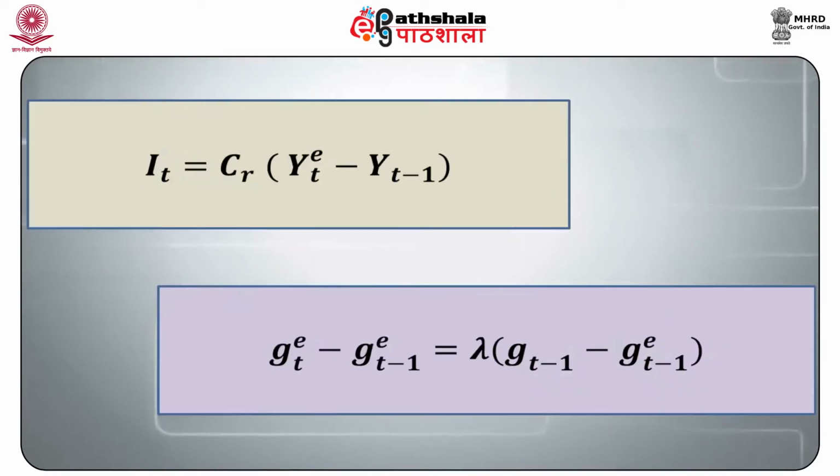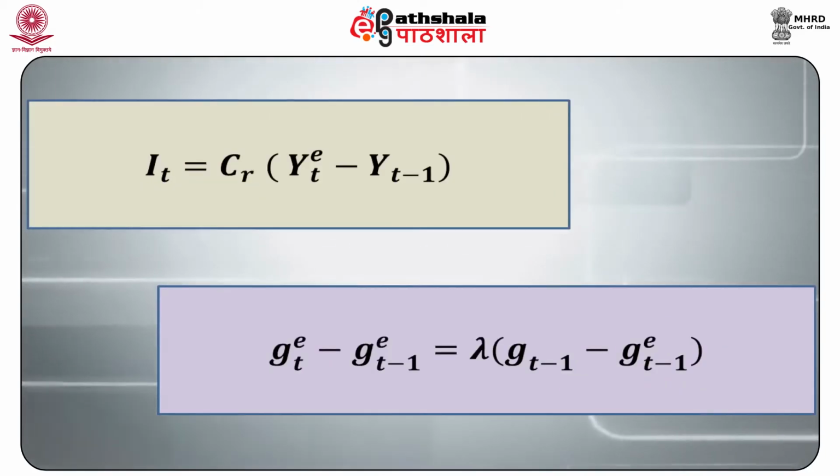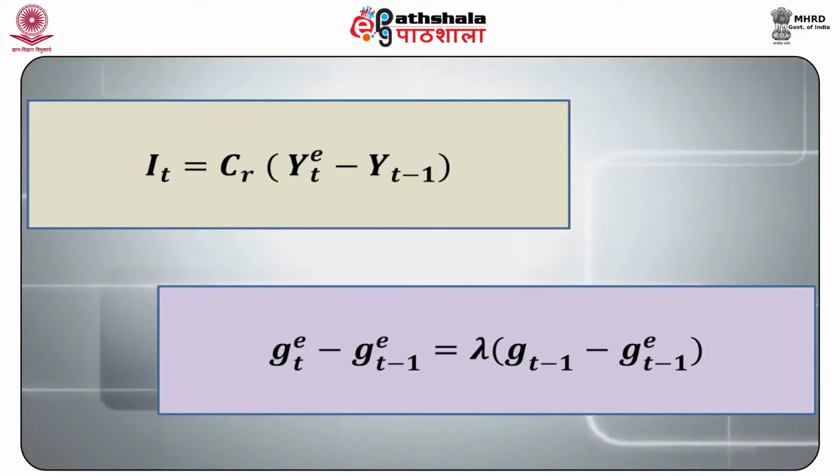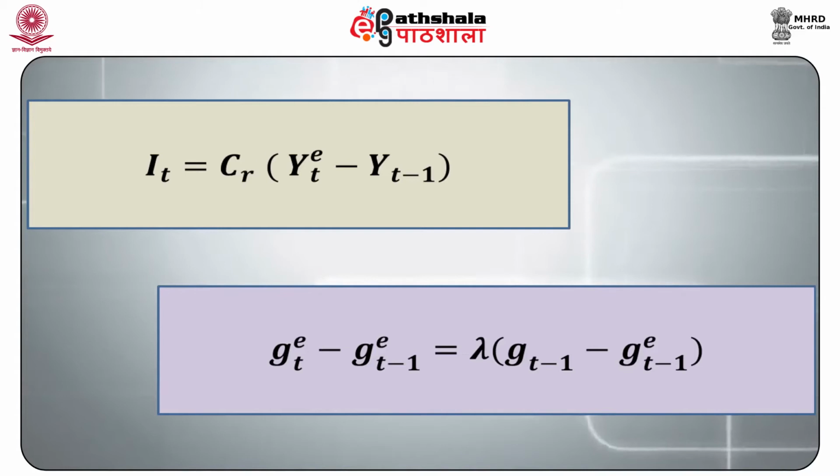Amartya Sen, in his introduction to Harrod in the book Growth Economics, has formulated this adaptive expectation response model of the firms, wherein I_t is equal to C_r times (Y_t^e minus Y_{t-1}), and G_t^e minus G_{t-1}^e is equal to lambda multiplied by the difference of G_{t-1} and G_{t-1}^e. The first equation says the investment in any period is a function of the increase in output expected in this period over the previous period's output.